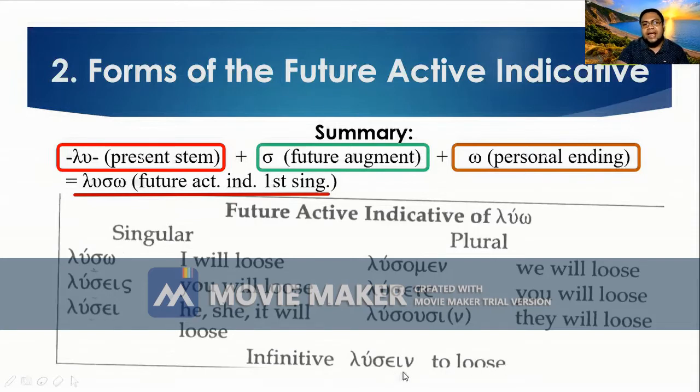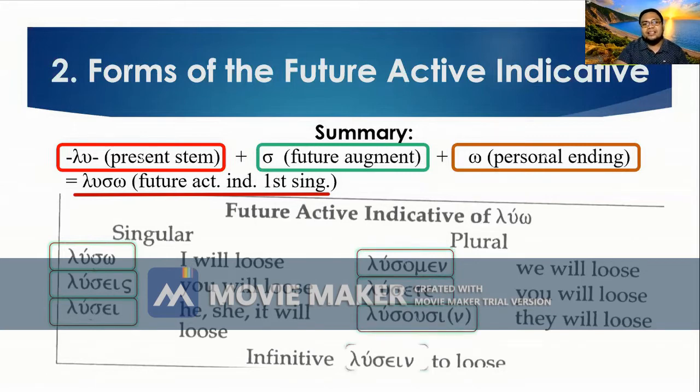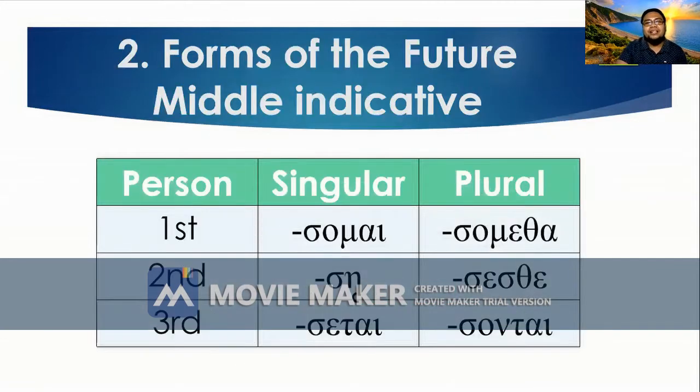So the ending is ein in the infinitive. Infinitives in English are just formed by adding the preposition "to" to the verb: to lose. So let's read from the top all together. Again, luso, luseis, lusei, lusomen, lusete, lusousi, and the infinitive lusein. Very good. So let's proceed to the forms of the middle indicative.